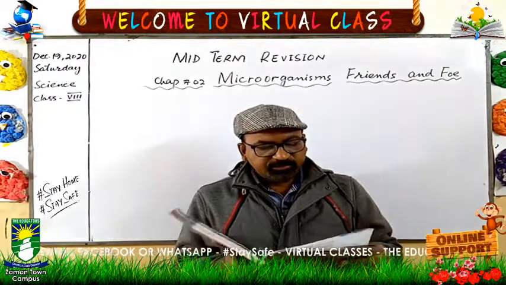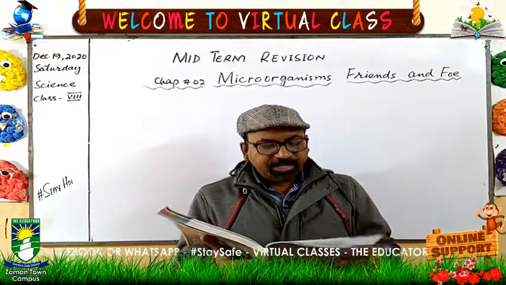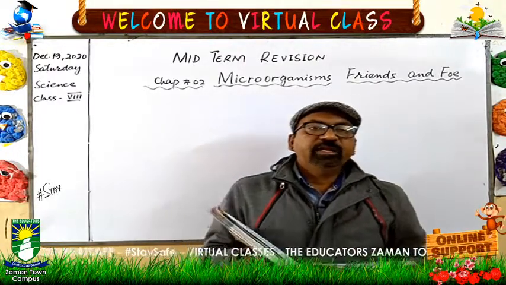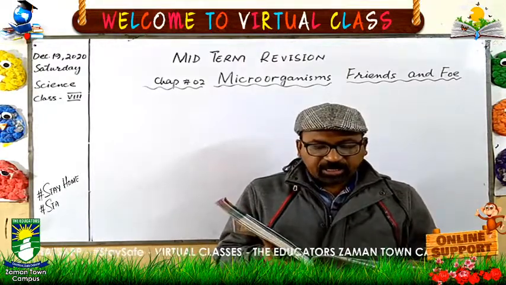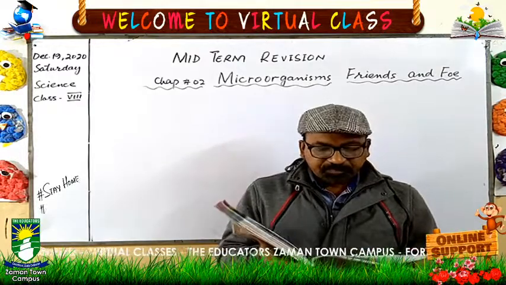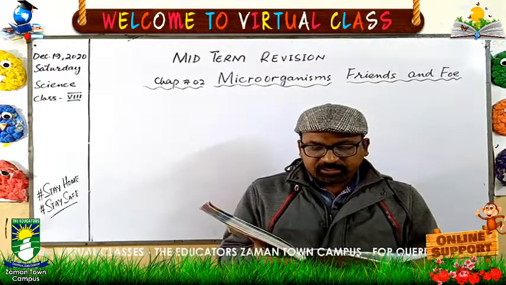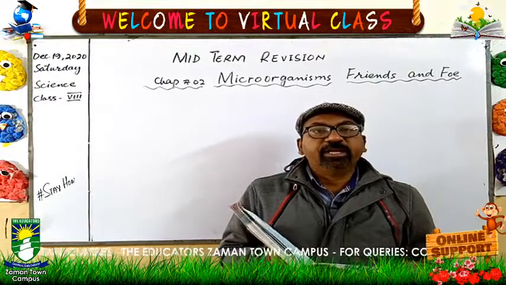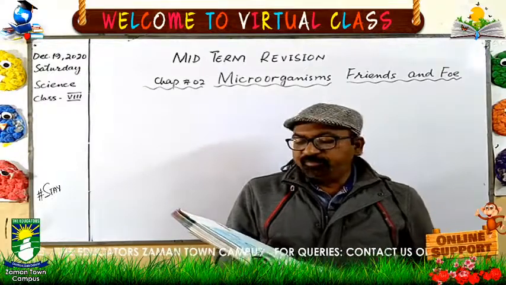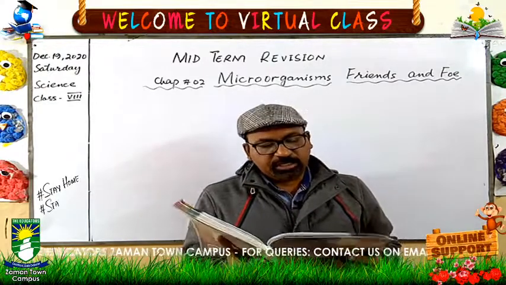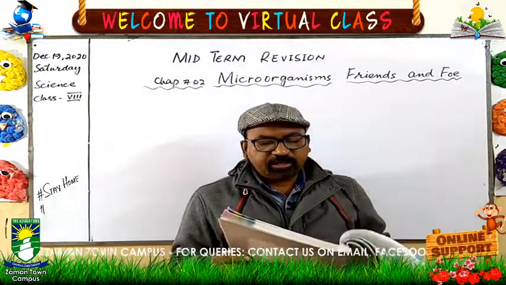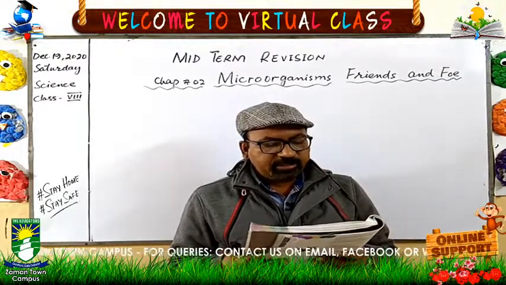First, how they are useful: they are used in fermentation, and in the process of fermentation alcohol, wine and vinegar are obtained. And Louis Pasteur discovered the process of fermentation in 1857. Next important use of fungi is that they are used as the antibiotic penicillin.